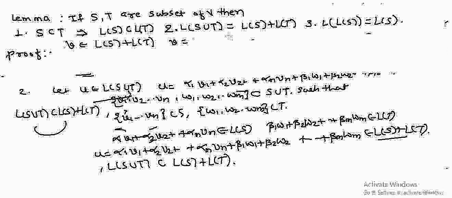Suppose this v equals u1 plus u2, where u1 belongs to L of S and u2 belongs to L of T.